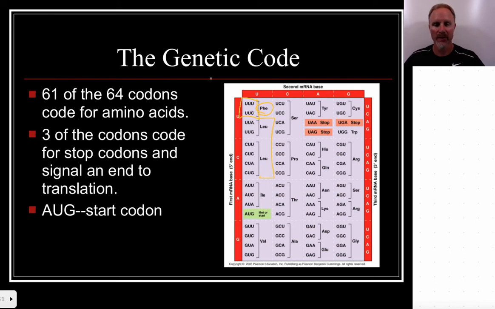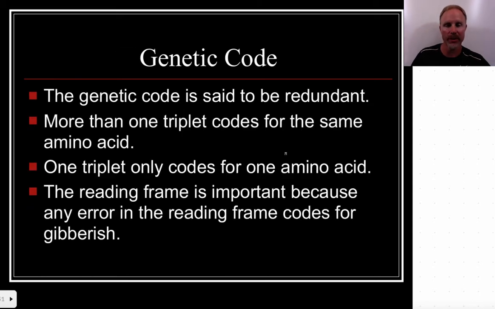In other words, if you have, in this case, the first 2 are U's, you put in an A or a G here, you're going to still get leucine. Same here, if you have C U as the first 2, any other base pair is going to give you the leucine, and there's a lot of other examples as well. So that's what we mean when we say that this code here is redundant.